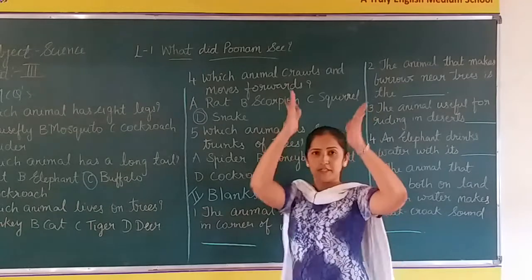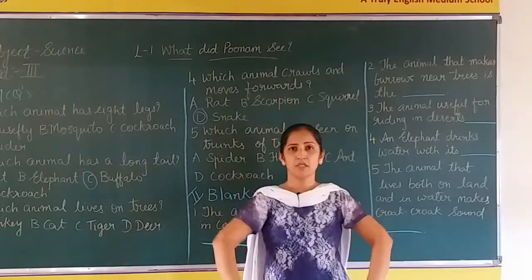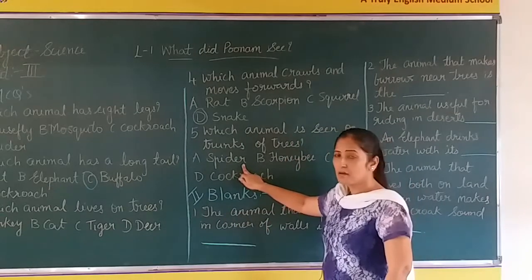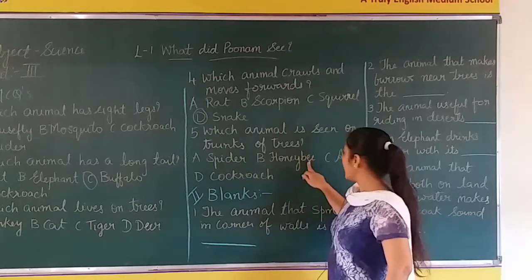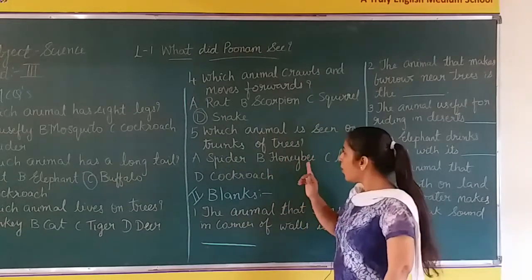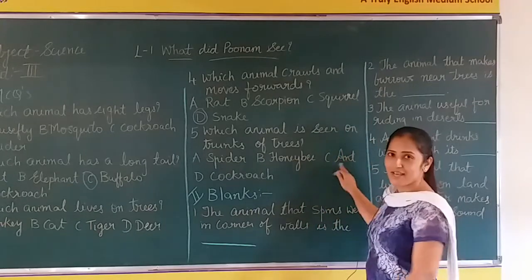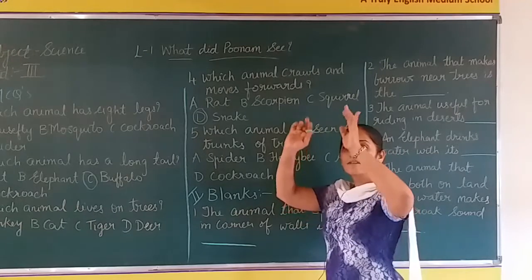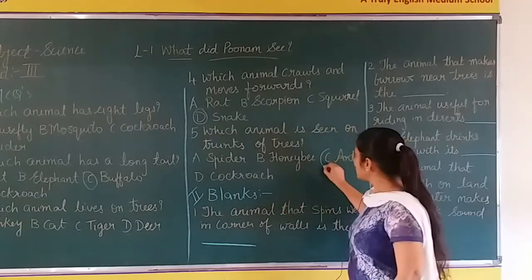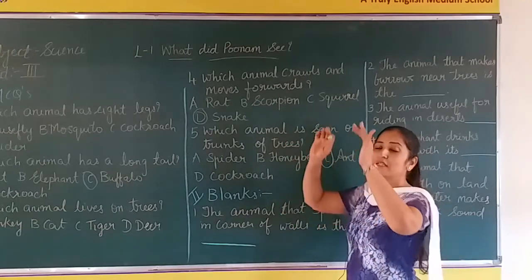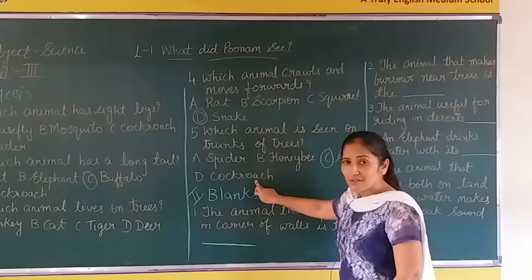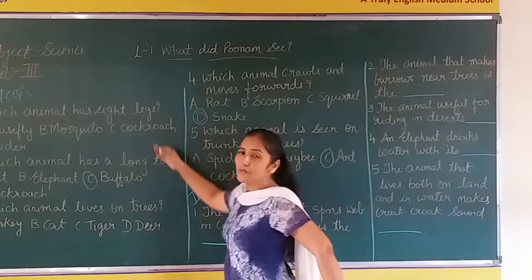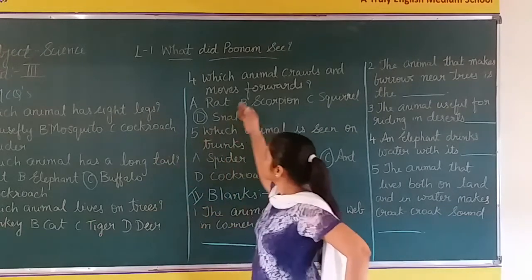Now, which animal is seen on the trunks of the trees, the trunk part of the tree? Which animals do you see? Spider? No. Honeybee? No. Ant? Yes. Do you see ants moving on the trunks of the trees? Yes. Ants move on the trunks of the trees. Cockroach? No. Okay. I hope you got the MCQs.